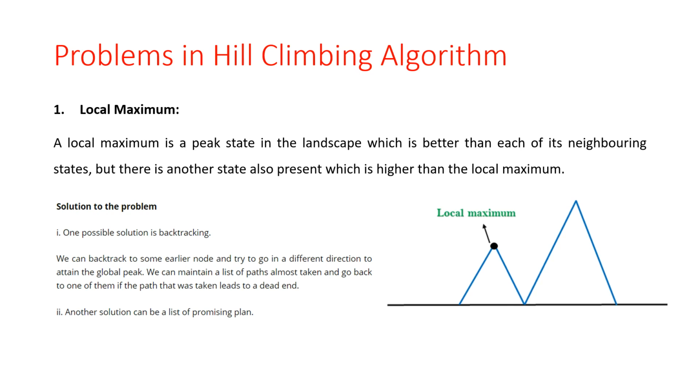So the first problem in hill climbing is a local maxima. If our agent is moving through the hill and reaches the local maxima, what problems arise at this position, and what is the solution for that problem? So first problem is a local maximum. A local maximum is a peak state in the landscape which is better than each of its neighboring states, but there is another state also present which is higher than the local maxima.